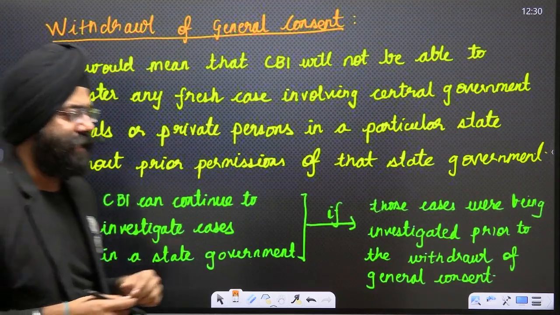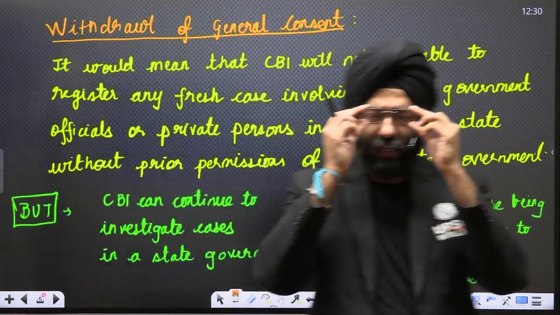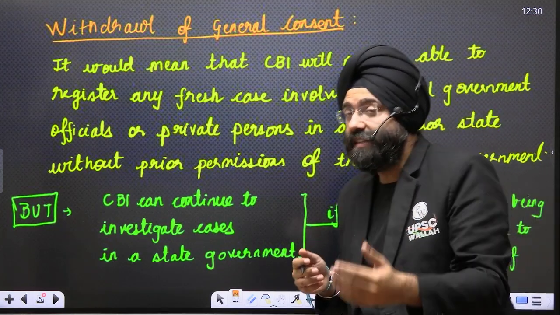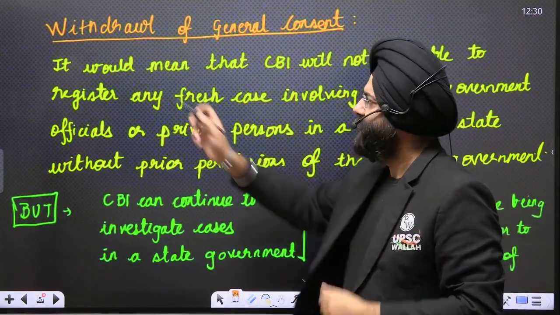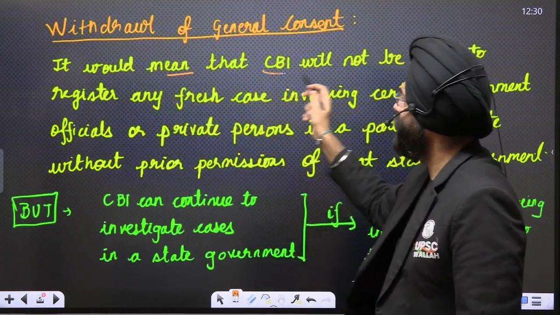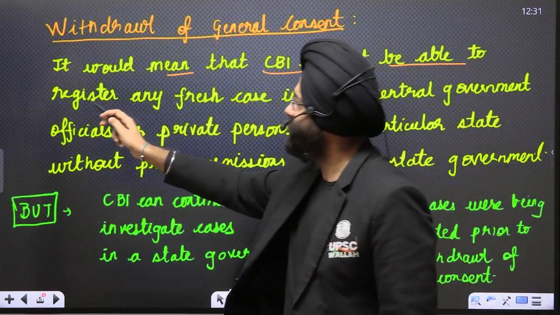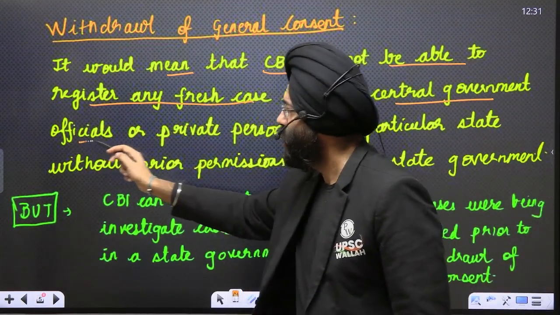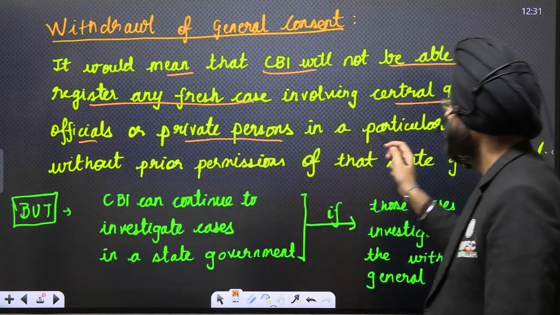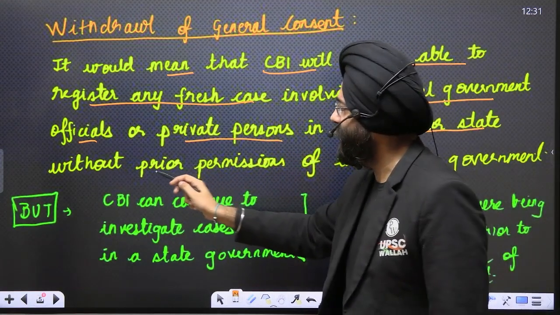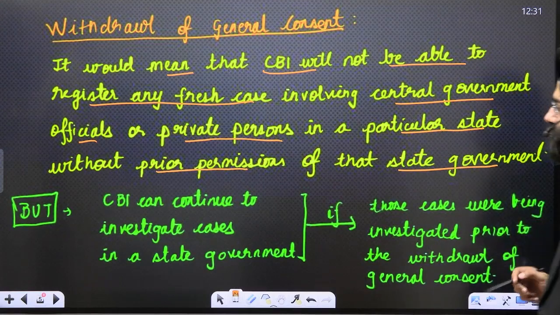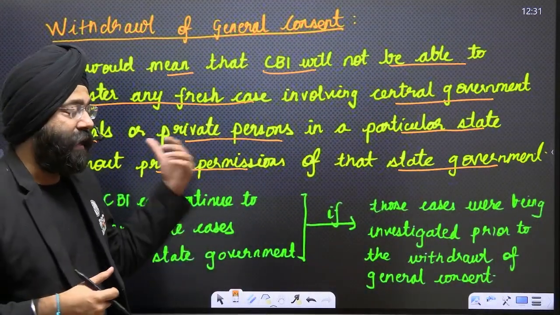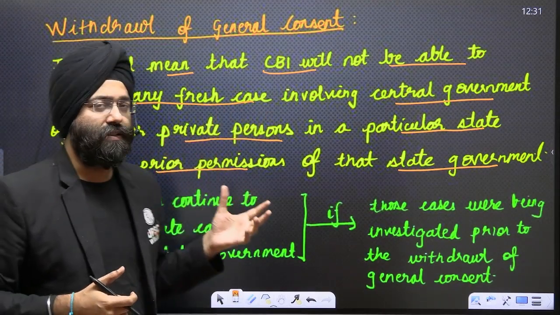Withdrawal of general consent. Just now we read that Karnataka, along with many other states, have also withdrawn the general consent which they had previously given to the CBI. Now, what does that mean? It would mean that the CBI will not be able to register any fresh case involving central government officials or private persons in a particular state without prior permission of that state government. That means without the state consent, they cannot file a case against the central government officials or the private persons in that particular state.